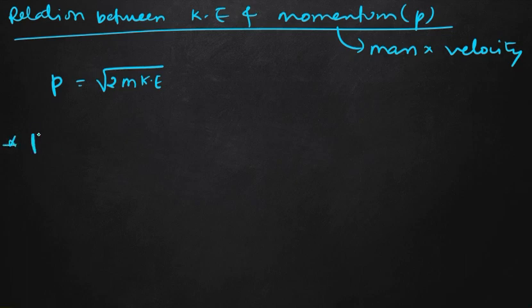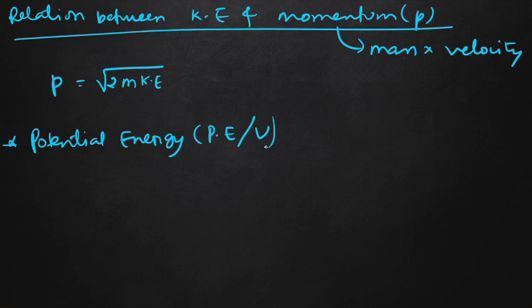The next important energy is potential energy. We represent it by PE, or sometimes other books use U also. So what is potential energy? Now you can see what kinetic energy is: it is the energy possessed by a body by virtue of its motion. That means if the body is in motion, then the energy possessed by that body is kinetic energy.